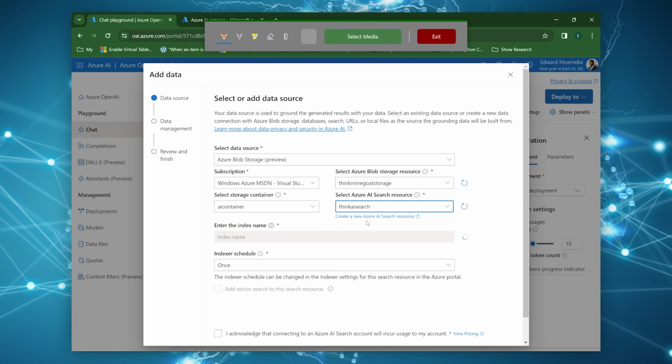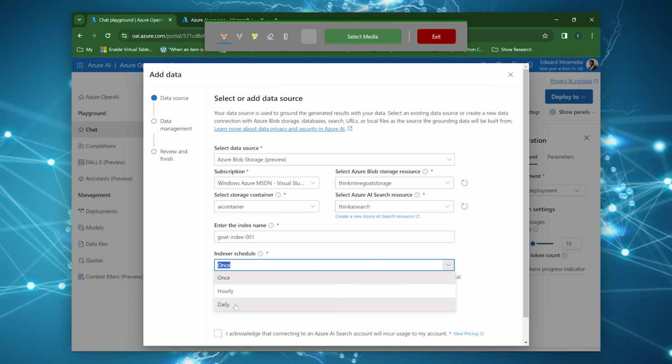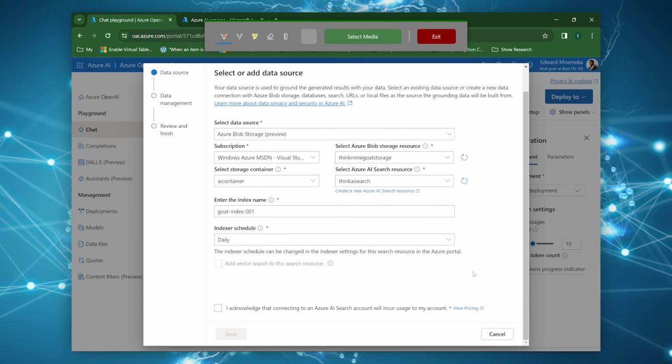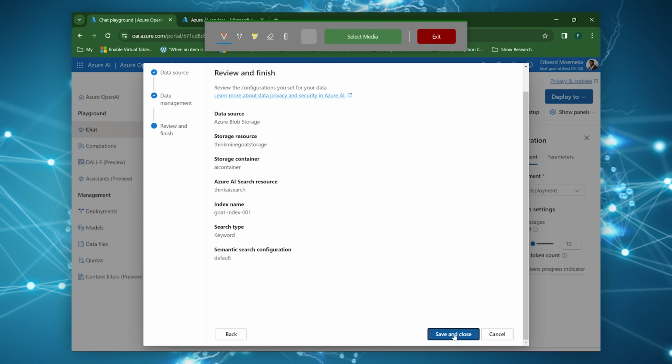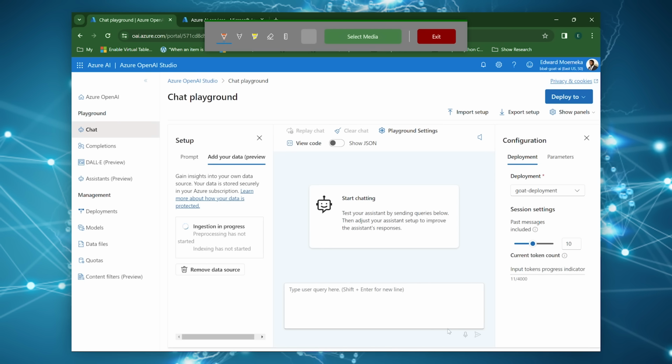So we're going to pick Think Mind Search here, and then we now need to specify the index name that we're going to be using. And then we're going to say that we want to do it daily. You click your acknowledgement and you are all set. Search type is we want keywords. Got everything. Click save. And now what it's going to do is it's going to go through and ingest that data. And this, it takes a while.